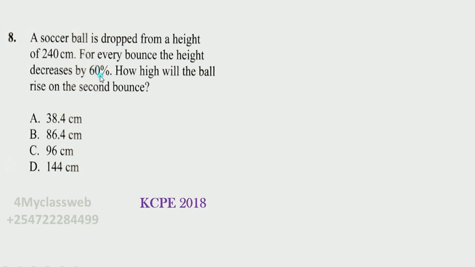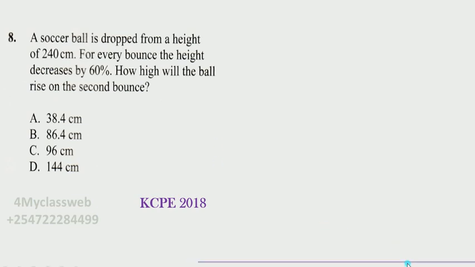So once the ball rises, making the first bounce, it will go back again and touch the ground, and hence make the second bounce. So you'll find that in the second bounce, the previous height again will be reduced by 60%. Now that is the question: how high will that ball rise, making the second bounce?